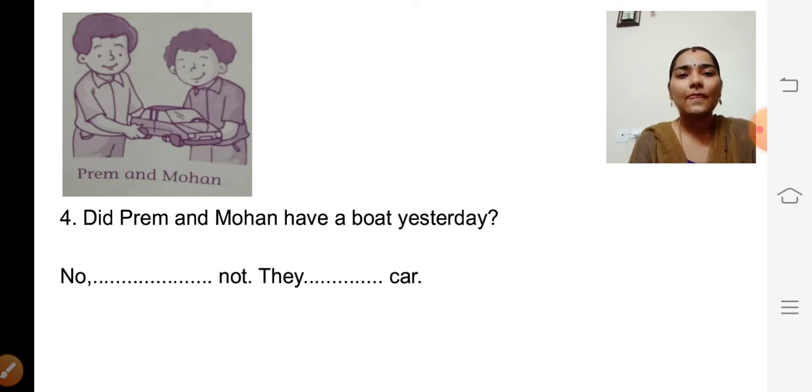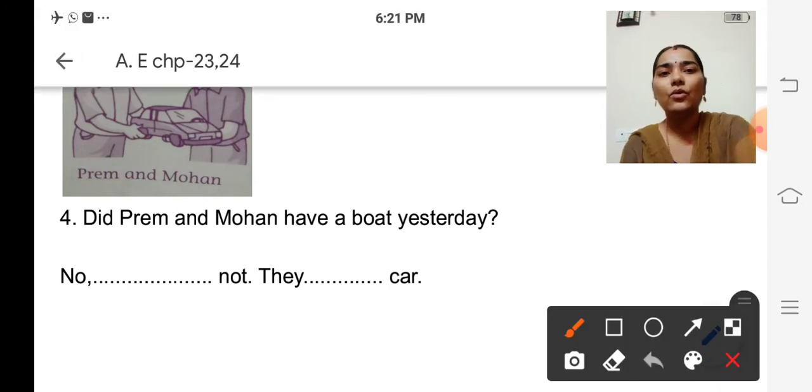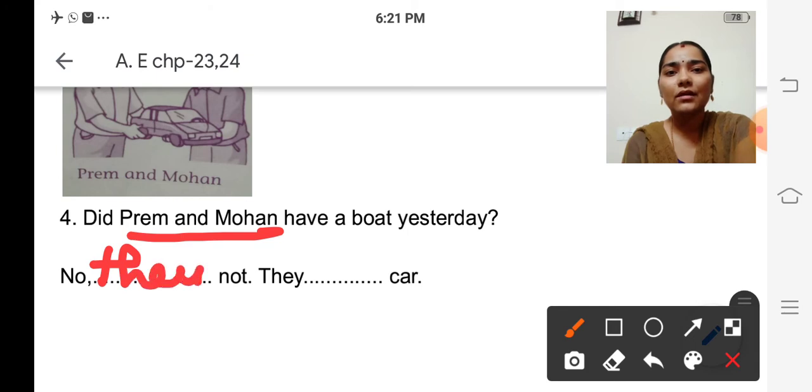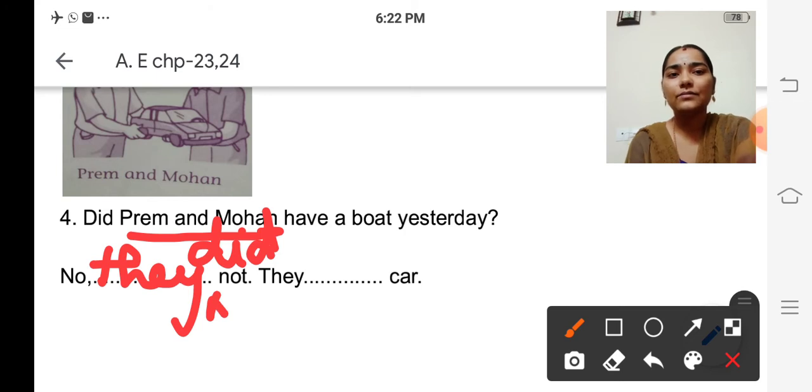So see the question. Did Prem and Mohan have a boat yesterday? They are having a boat? Look at the picture. What are they having? They are having a car, isn't it? So how to answer? No. No, since there are two persons, isn't it? So no, they did not. No, they did not. They had a car.